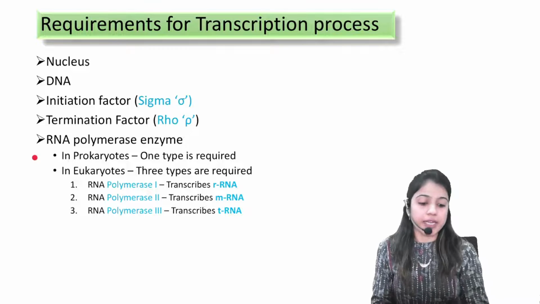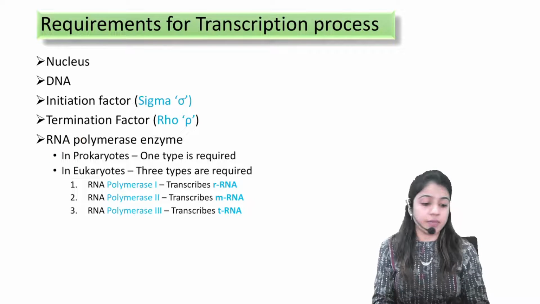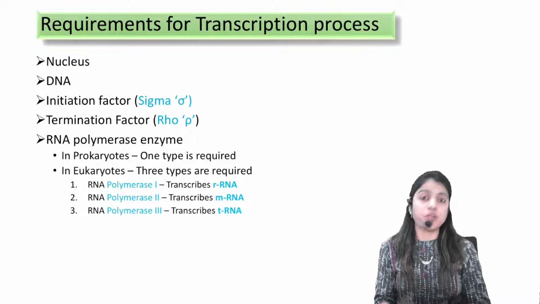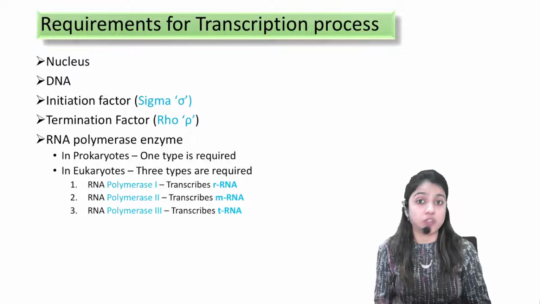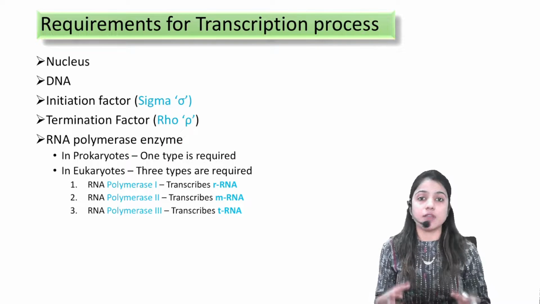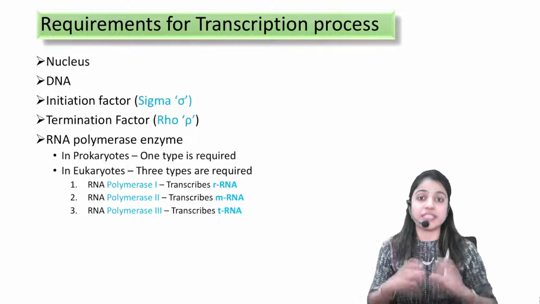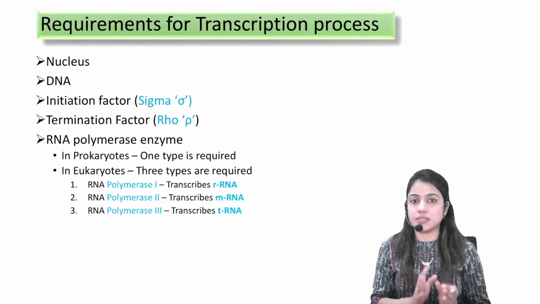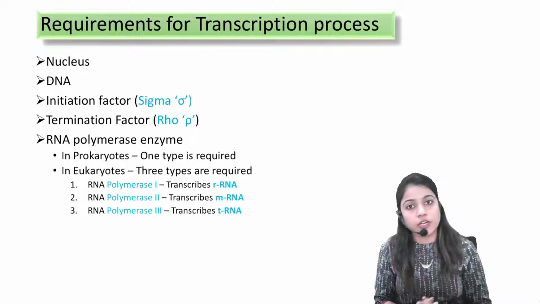In the case of prokaryotic organisms, we need only one type of RNA polymerase enzyme, because the organisms are not that complex, and DNA in those organisms is not enclosed within a nucleus. It is freely suspended in the cell. So the process is a little simpler in prokaryotic organisms.